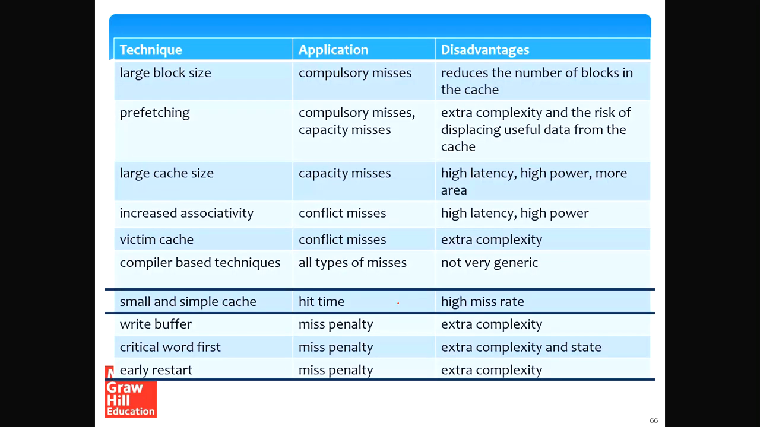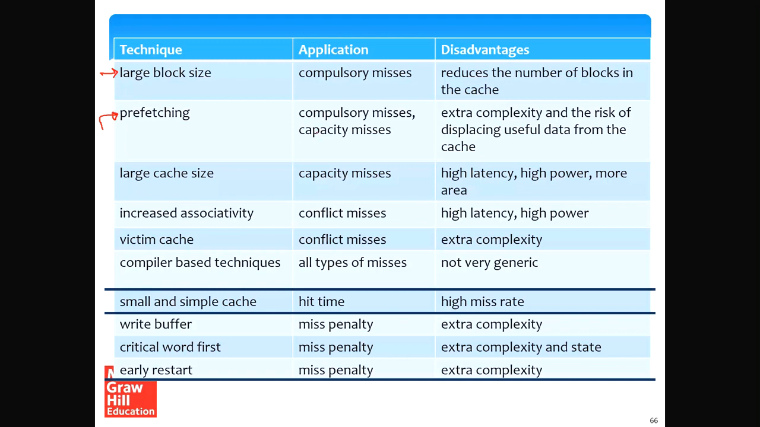So this is a simple slide that summarizes all our techniques. This is like a one-stop place for all our techniques. So let me just go over it. For compulsory misses, we realize that the best technique is a large block size. Because if you have a larger block size, you are fetching more data at once, and because of spatial locality, some of it might be useful.